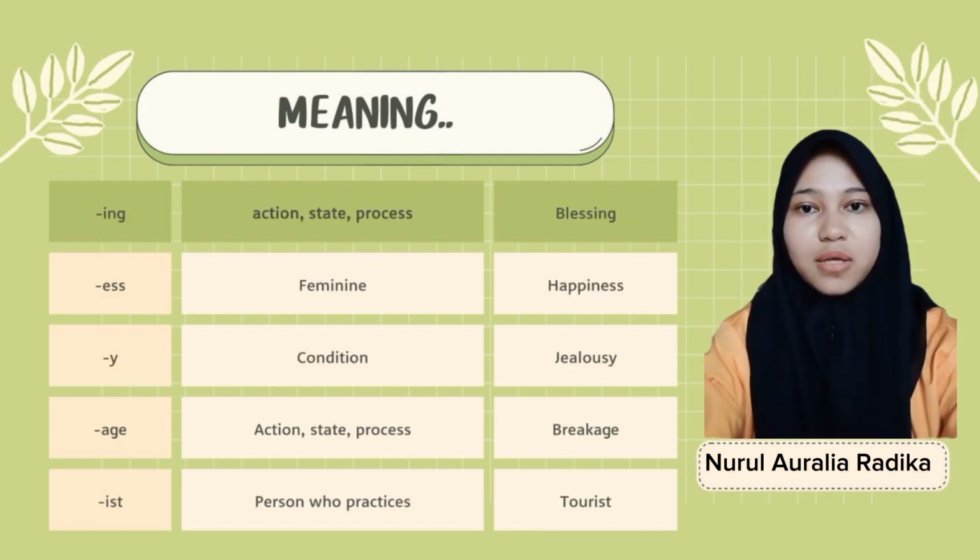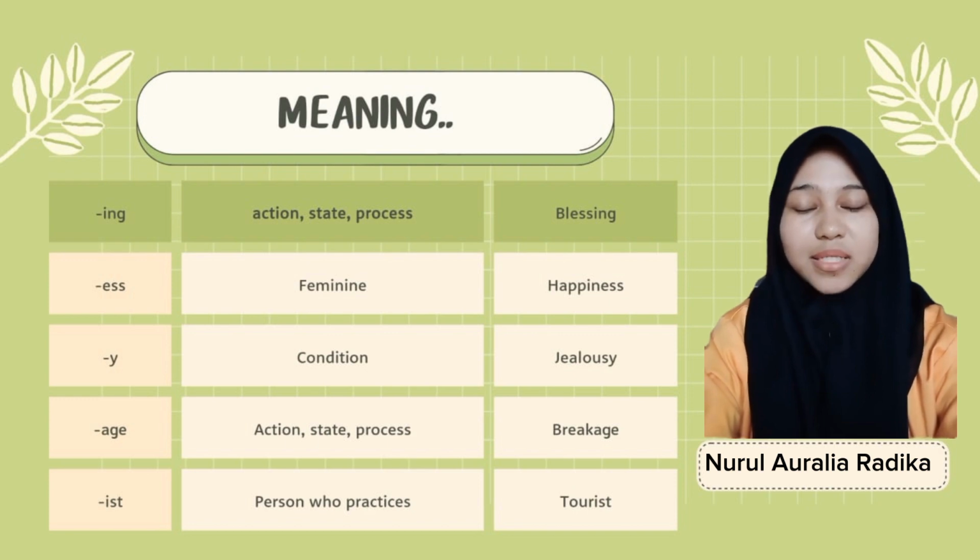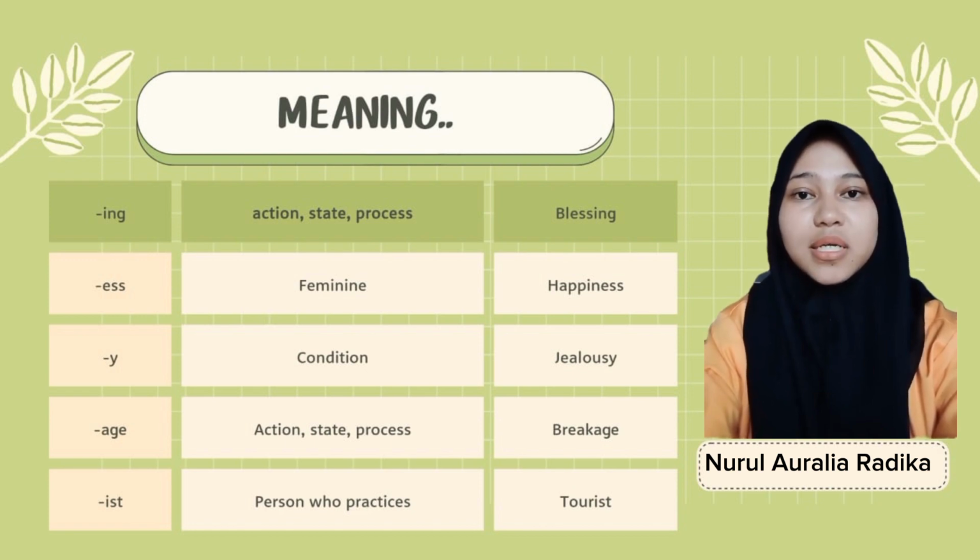First, the suffix is ness, the action, state, or process is feminine, and the example is happiness. Second, the suffix is y, the action, state, or process is condition, and the example is jealousy. Third, the suffix is age, the action, state, and process is action, state, and process, and the example is breakage. Fourth, the suffix is ist, the action, state, or process is person who practices, and the example is tourist.